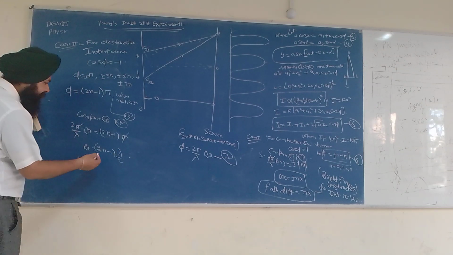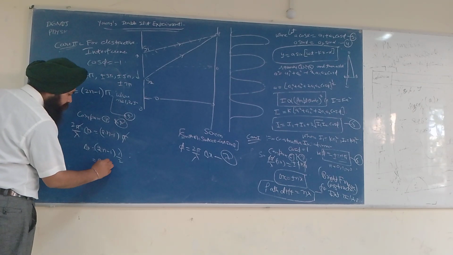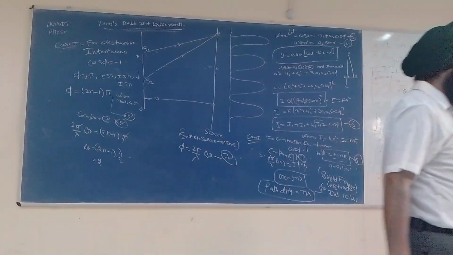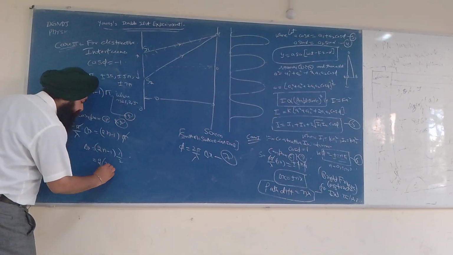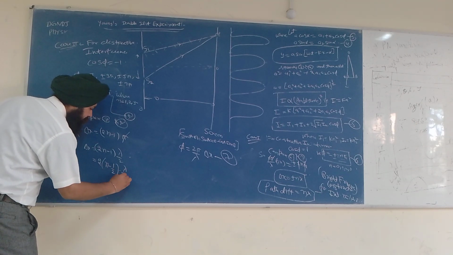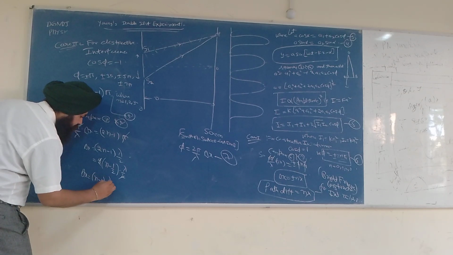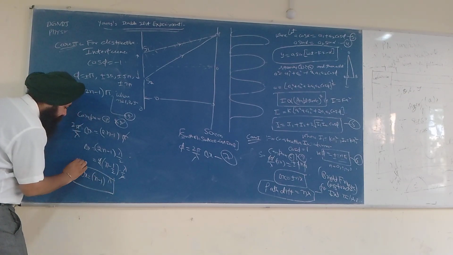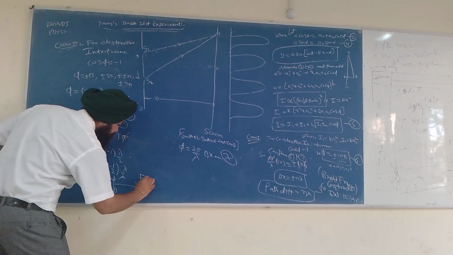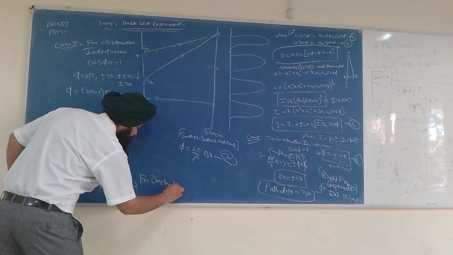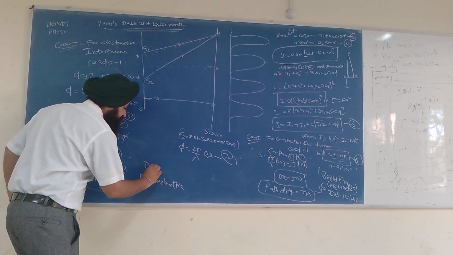Okay, so I am getting this. I have taken 2 common: 2 into (n minus 1) by 2 into lambda, the 2s cancel, so delta x is equal to (n minus 1) by 2 into lambda. This is the condition for destructive interference. We are getting a dark fringe.